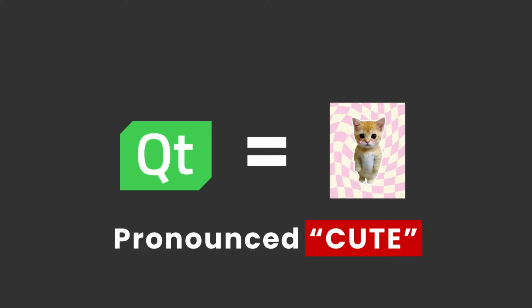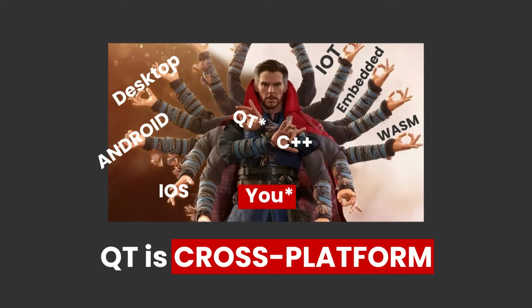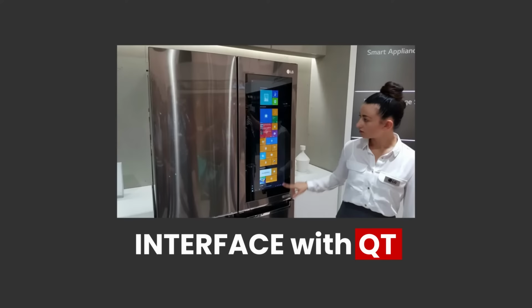Qt, pronounced "cute," but some people still say Q-T, just like myself, is a C++ framework that lets you build applications for literally everything: Windows, Mac, Linux, Android, iOS, embedded systems, even fridges. Yeah, your smart fridge could be running on Qt right now.